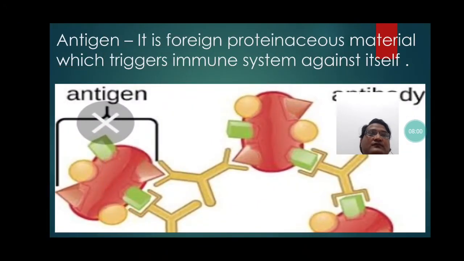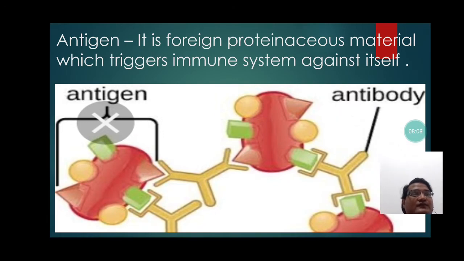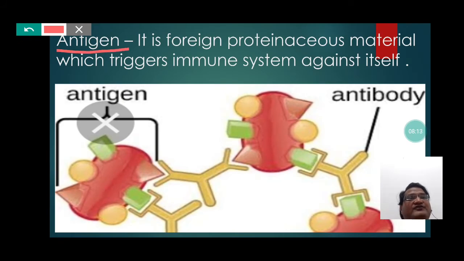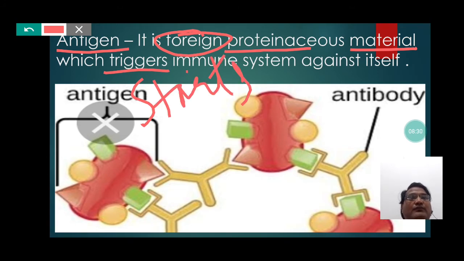Antigen, it is foreign proteinaceous material which triggers the immune system against itself. So students, antigen actually is a material which is made up of protein and remains present outside the body, that is why we call it foreign material, and which triggers, that means which starts the immune system, that is the disease fighting capability, against itself.